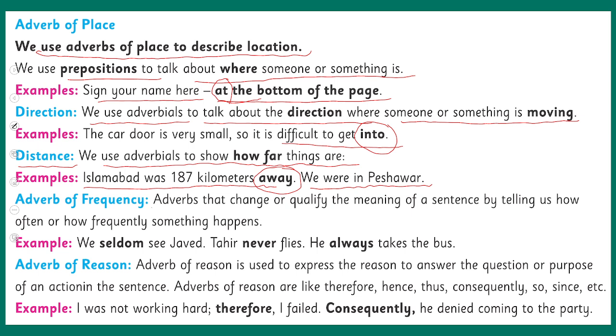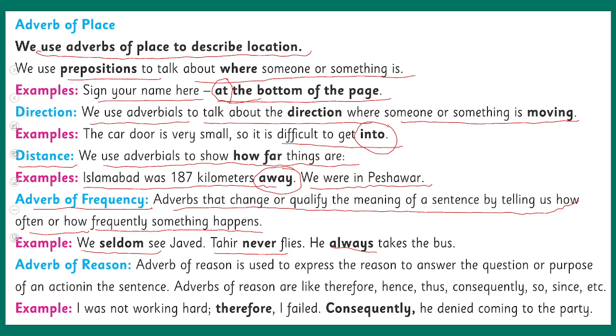Here we have the adverb of frequency. Adverbs that change or qualify the meaning of a sentence by telling us how often or how frequently something happens are considered adverbs of frequency. Like we can say that we seldom, or often, or never, or always. So such types of words are actually the adverbs of frequency. They show how frequent an action is.